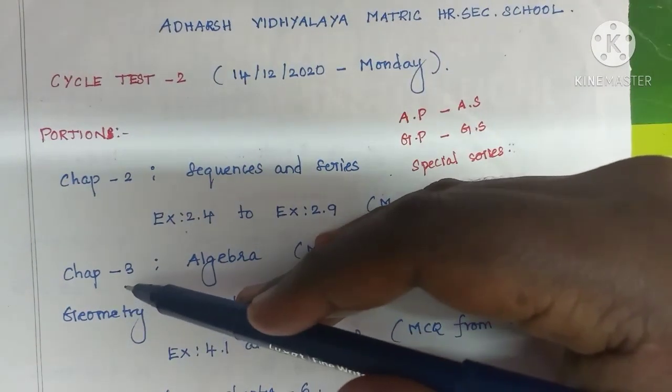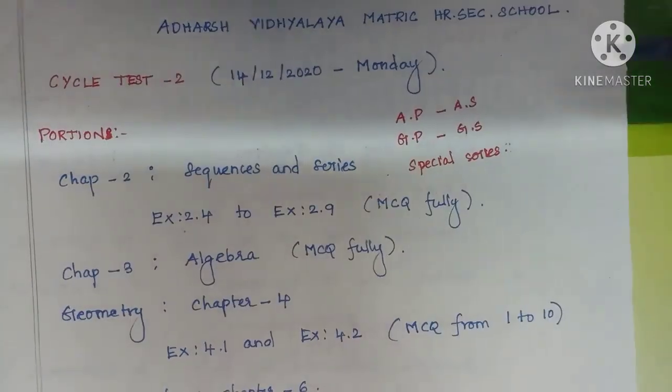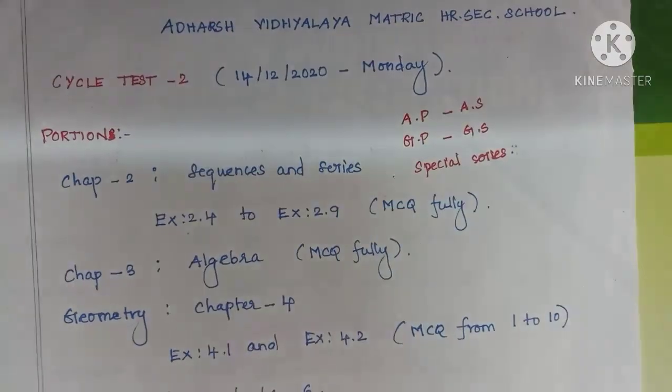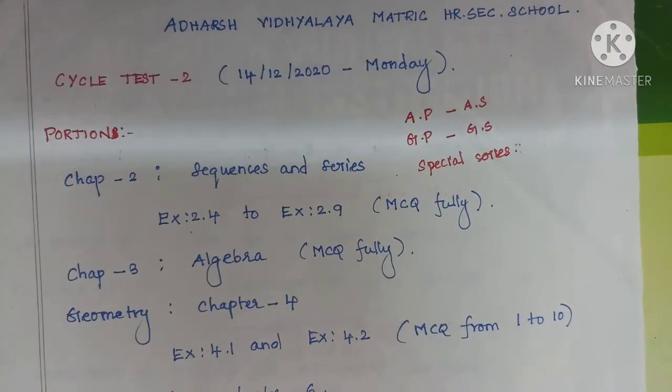Chapter 3, algebra, we have given algebra fully.